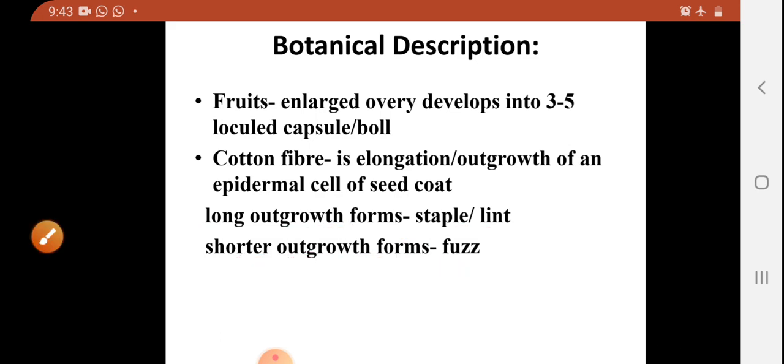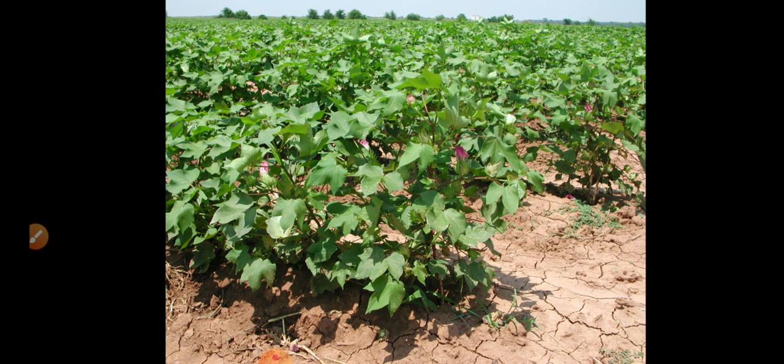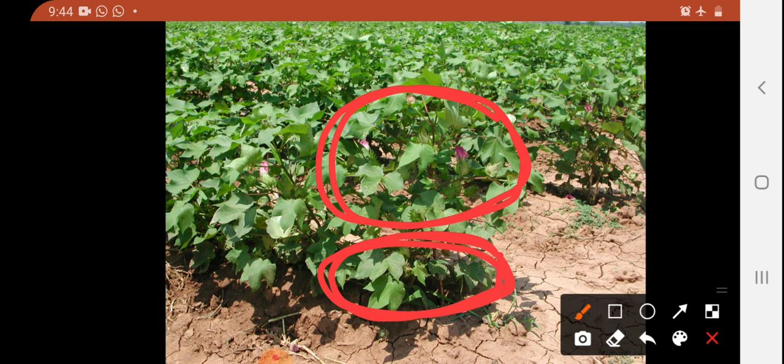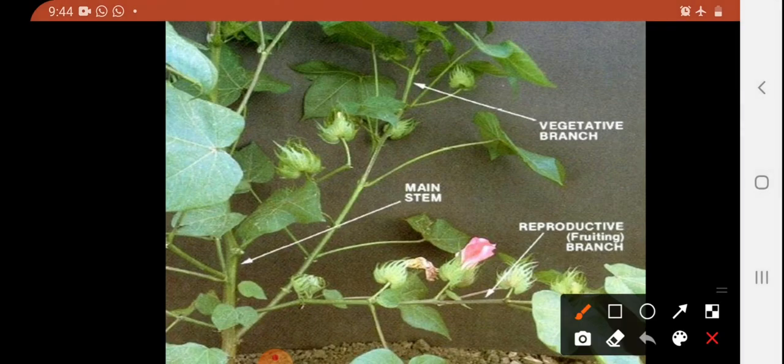Here you can see a few photographs: seeds, cotton seedling, cotton plant. Here you can see all lower branches are almost vegetative, and all upper branches of the crop plant are fruiting branches. You can see here flowers and fruits are developed. Here you can see again, this is the sympodial branch, that is the reproductive branch, and here you can see it is a vegetative branch.